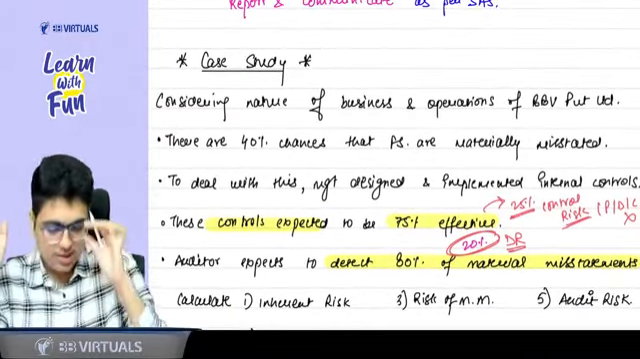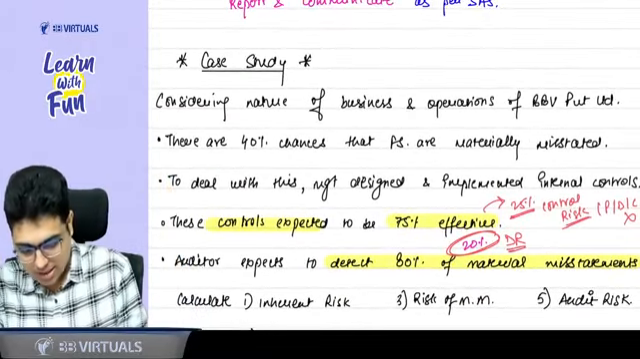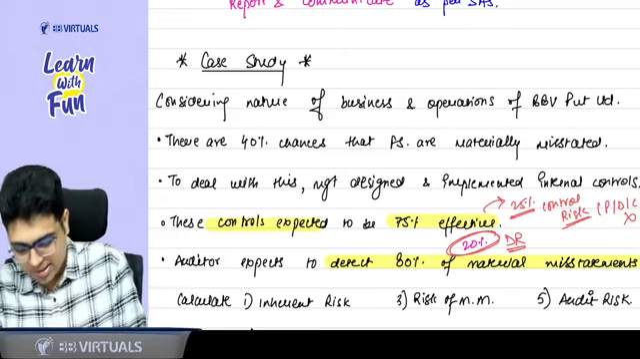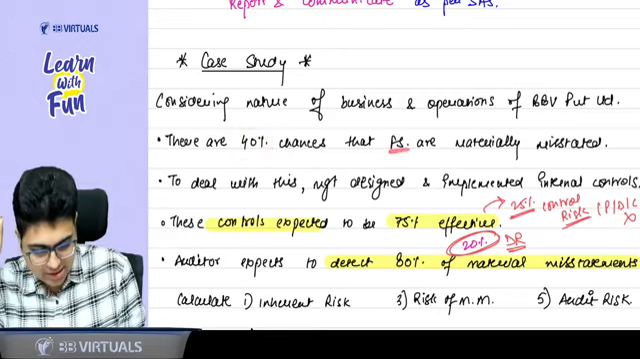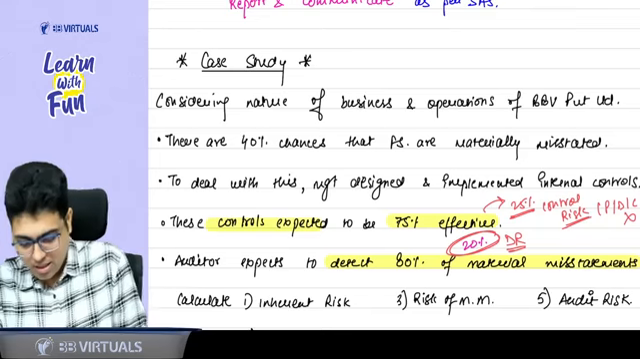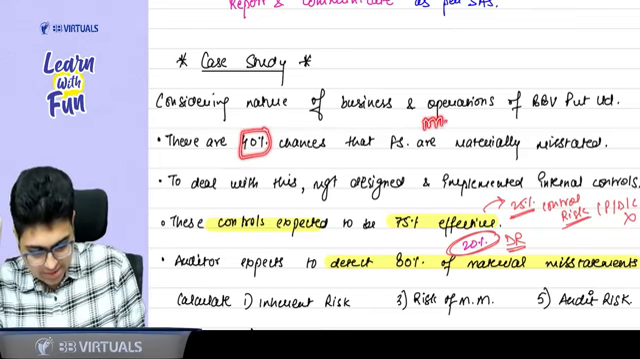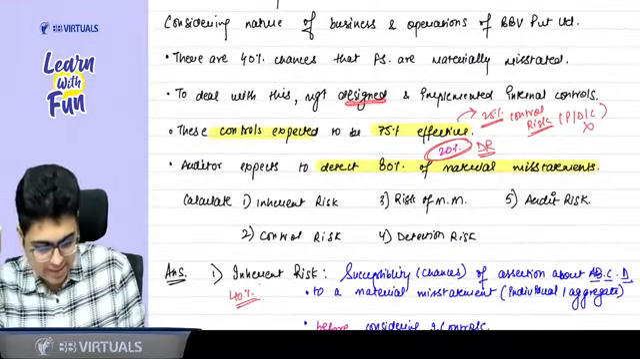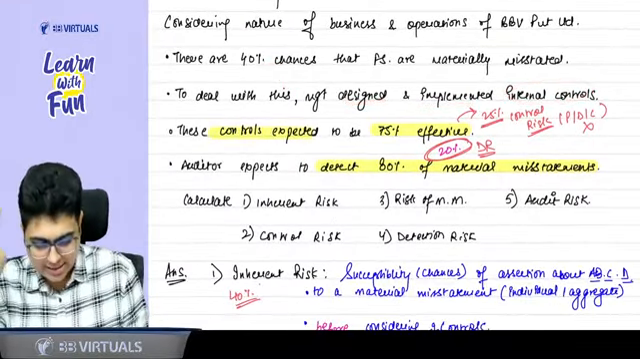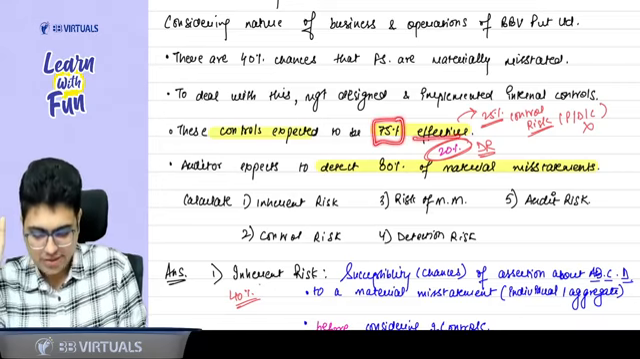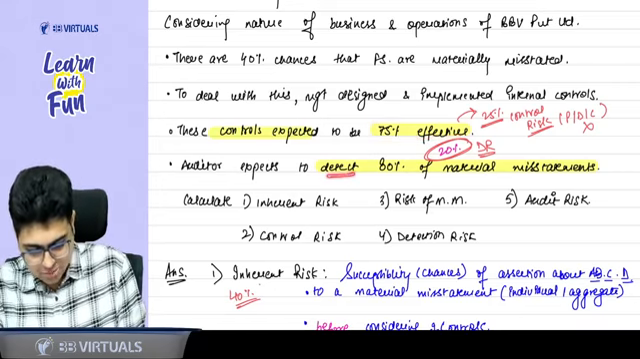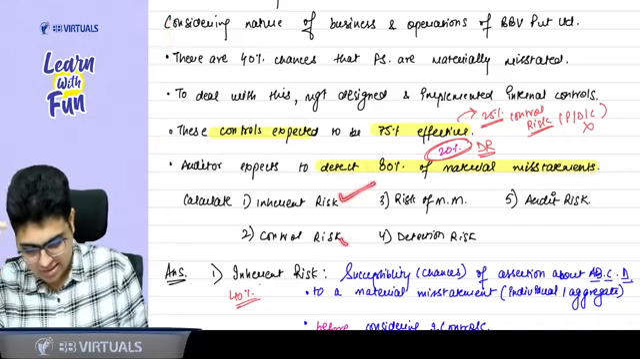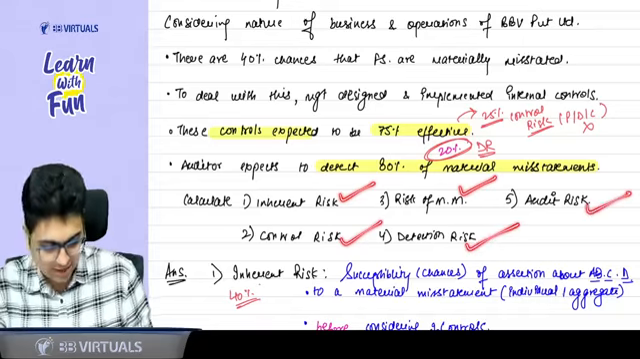Case study says, this is a case study of your ICAI study material only. Considering the nature of the business and operations of BB Virtuals Private Limited, there are 40% chances that financial statements are materially misstated. Now, to deal with this, management designed and implemented internal controls. These controls are expected to be 75% effective. When the auditor comes, he expects to detect 80% of the material misstatement. Considering this case study, you have to calculate the inherent risk, control risk, risk of material misstatement, detection risk, and audit risk.